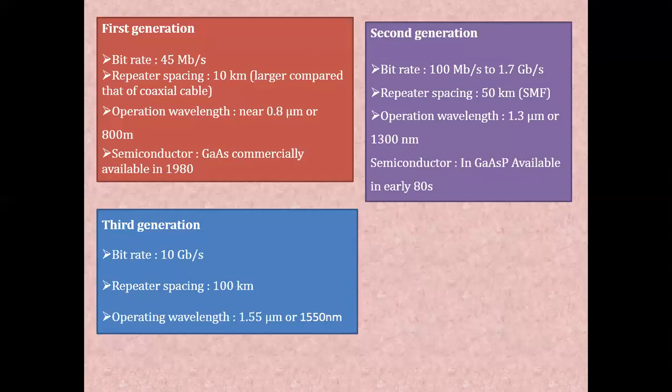In the third generation there was a major change. The data rate was about 10 gigabits per second. Previously, it was only about 100 megabits per second in the second generation. Now it is 10 gigabits per second, far greater than the second generation. We can say it is 100 times greater than the second generation.